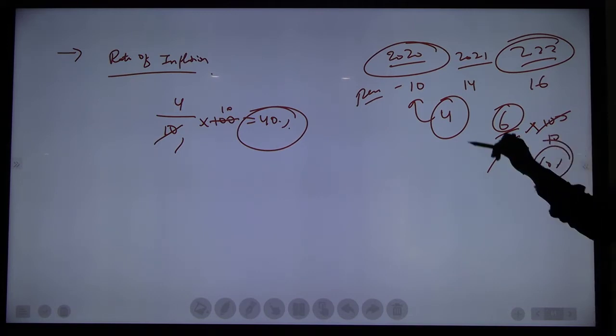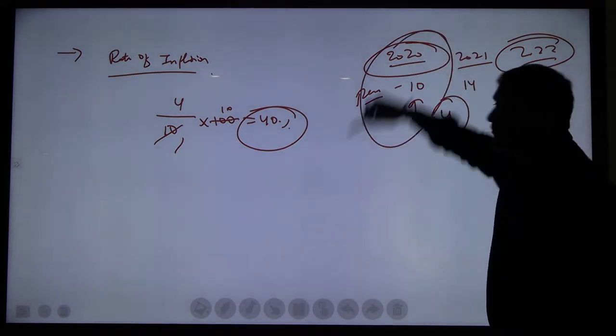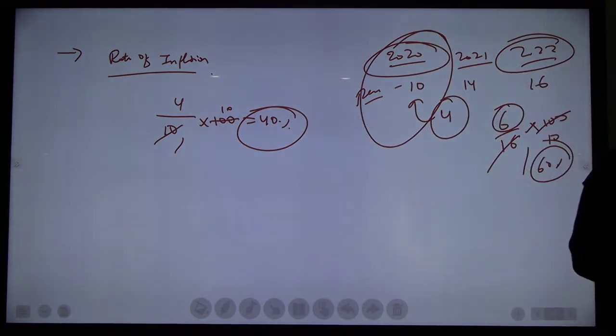60% of the inflation. You understood? Base price is very, very important. Without base price, how can we calculate? Don't you think so? How can we say a particular good's price has increased or decreased? First we should know the base price, right?